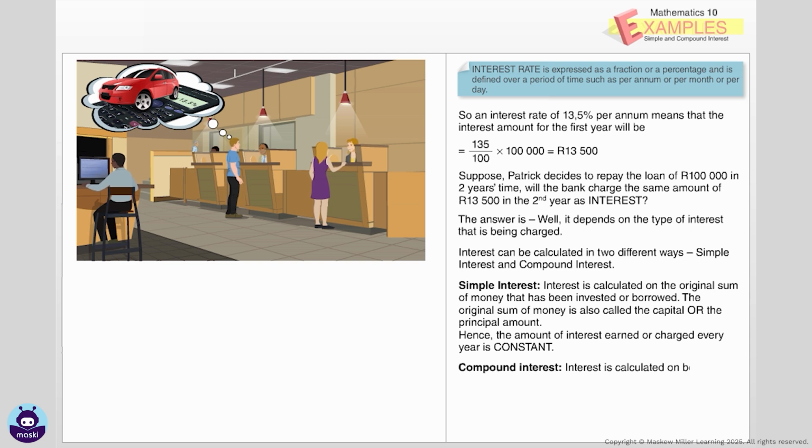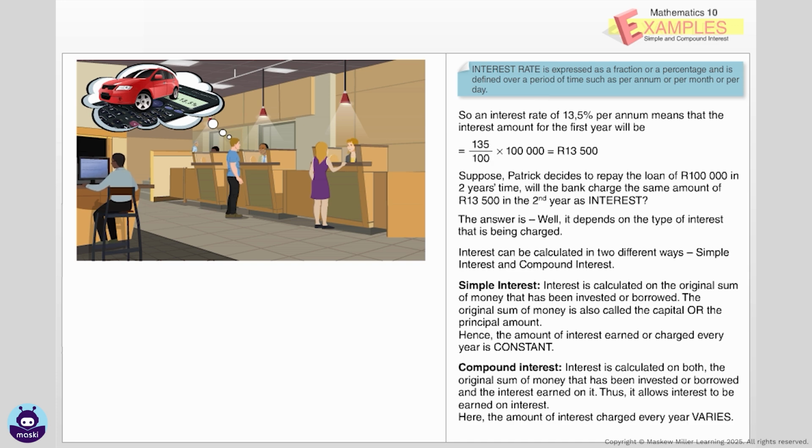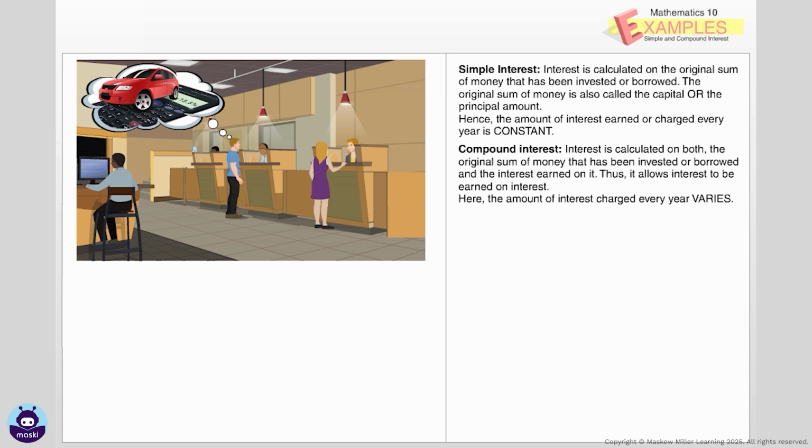Compound interest. Interest is calculated on both the original sum of money that has been invested or borrowed and the interest earned on it. Thus, it allows interest to be earned on interest. Here, the amount of interest charged every year varies. Let us apply these concepts in an example.